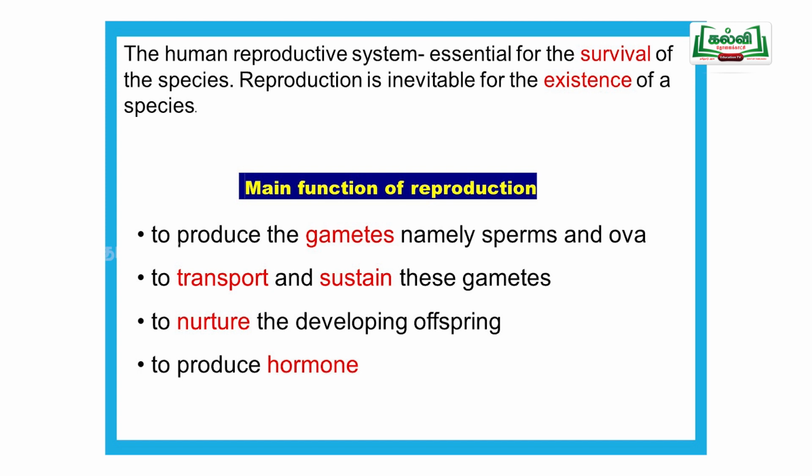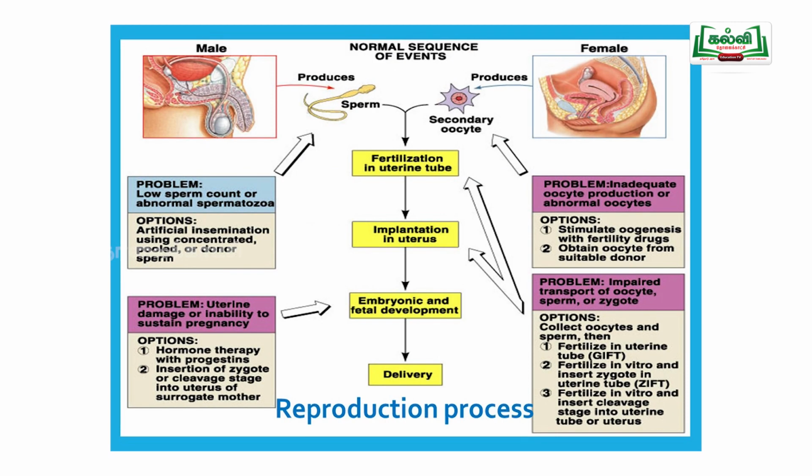When we see the normal sequence of events of reproduction, the first one is production of sperms as well as eggs, that is called gametogenesis. After that fertilization occurs, the fusion of male gamete and female gamete. Both are fused, joined together, to form the zygote.